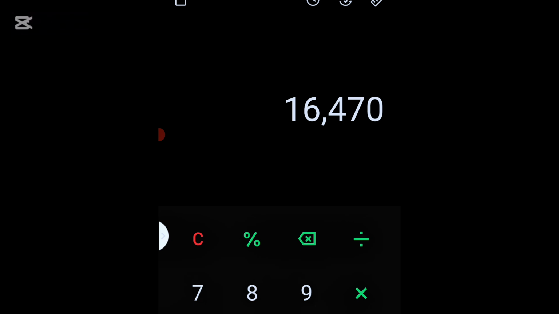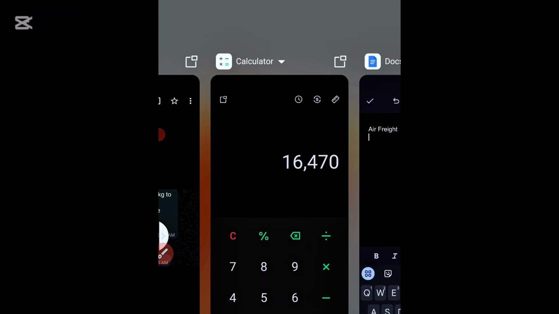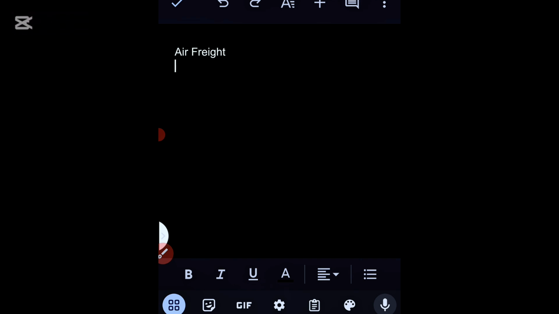16,470 per kg. So this is what the shipping company is charging for 1 kg. To ship and clear 1 kg of an item or a product, they are charging you 16,470 for air freight. So this is my Google Docs for air freight. How much are they charging? 16,470 naira. Remember, this is the naira.